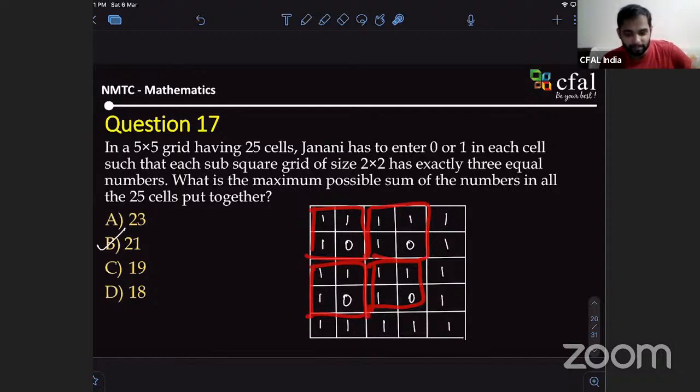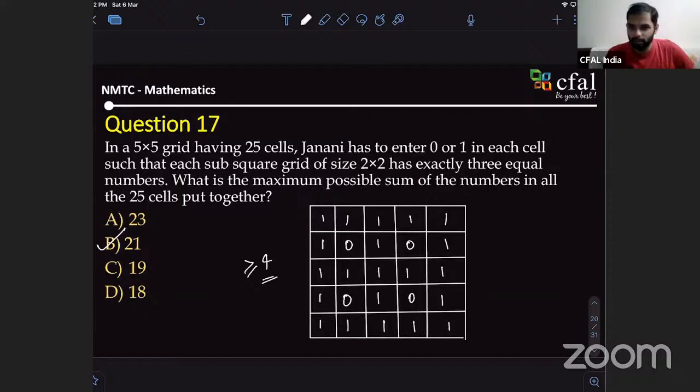Why? Because each of these sub-square grids should contain 1 zero. So the number of zeros should be greater than or equal to 4, and our solution has only 4 zeros. Are you able to follow? Yes, makes sense. Any other doubt? No.